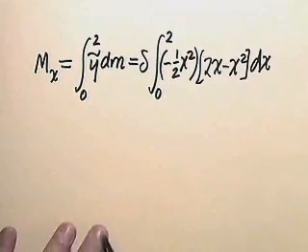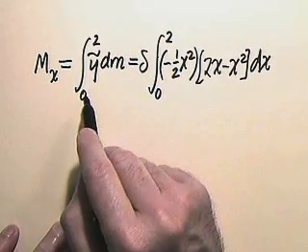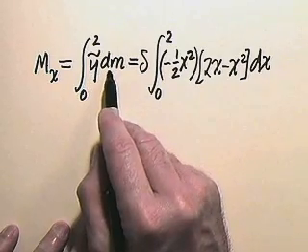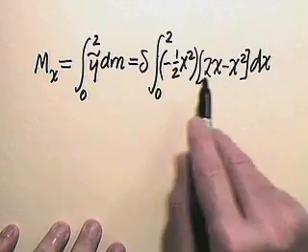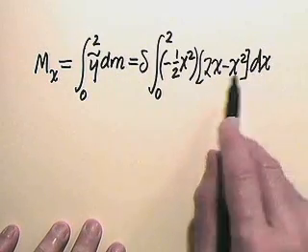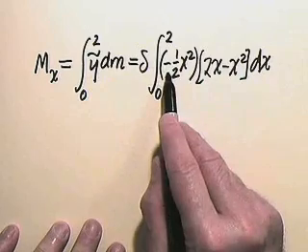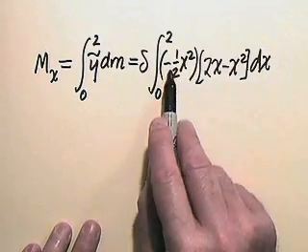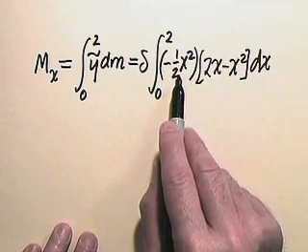All right, we calculated the mass. Now let's calculate the moment about the x-axis, capital M sub x. Remember, capital M sub x is the definite integral from 0 to 2 of y tilde dm. And the dm is delta times the quantity 2x minus x squared dx. And remember, the y tilde is the negative 1/2 x squared. And so consequently, this is our integration problem.